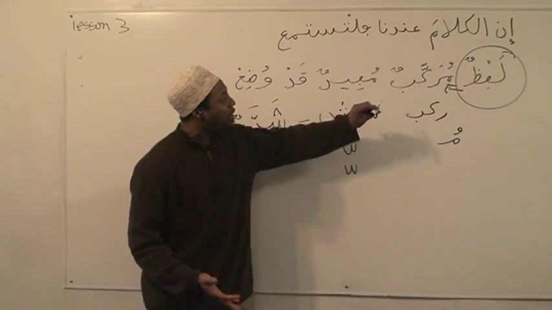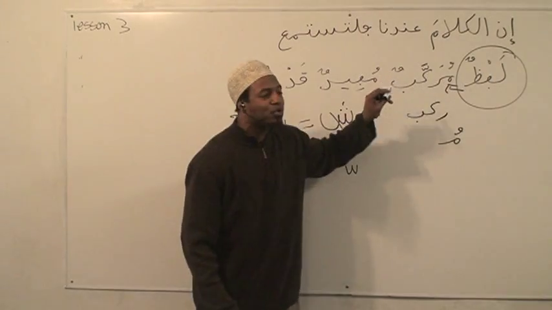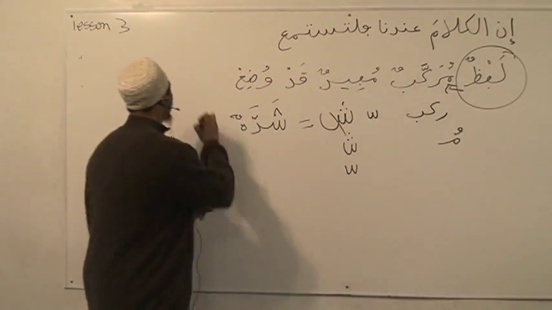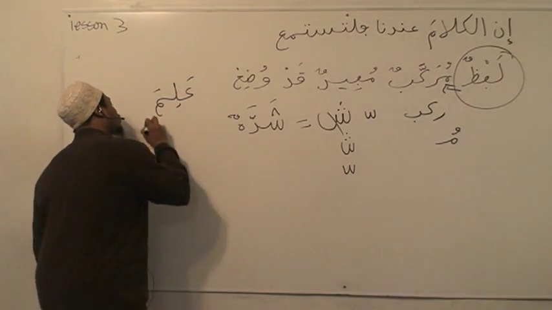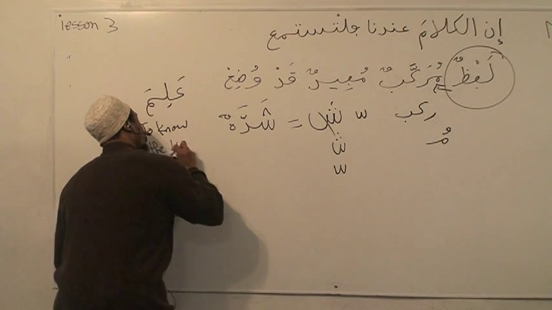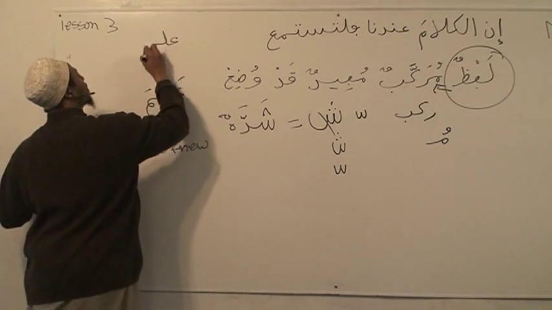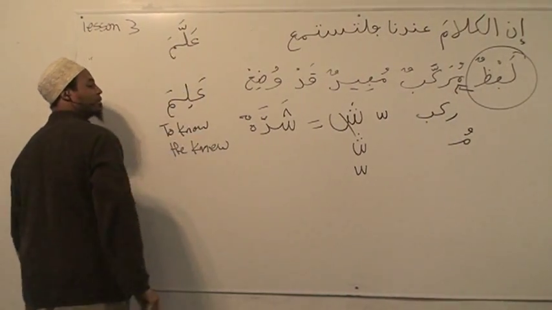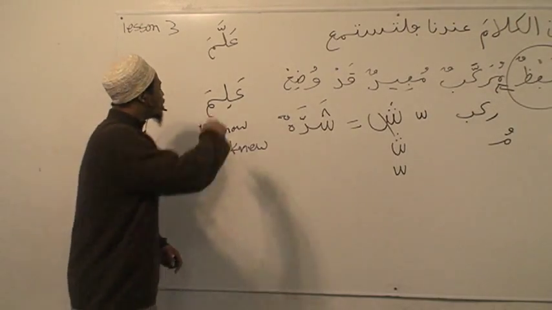It means here, murakkab is to double something. So it doubles the meaning. I'll give you an example. Alima, say alima. It means to know, or it means he knew. Say that. He knew. Now if I strengthen this word and I say allama, say it. Allama. I strengthened the meaning.